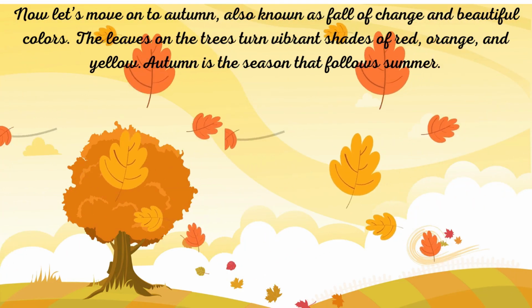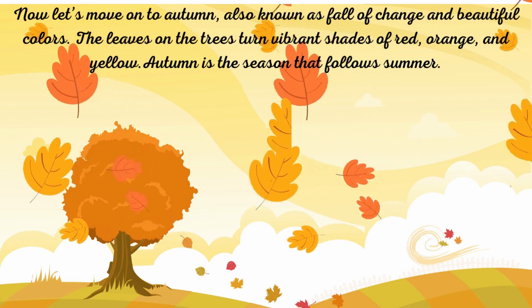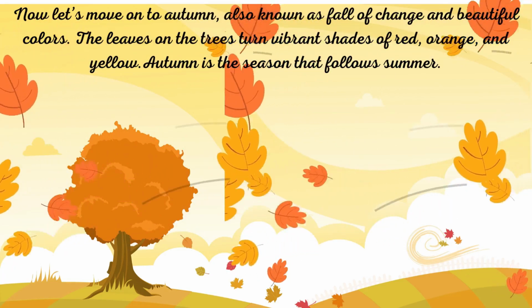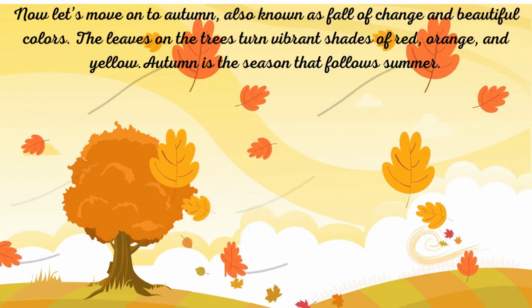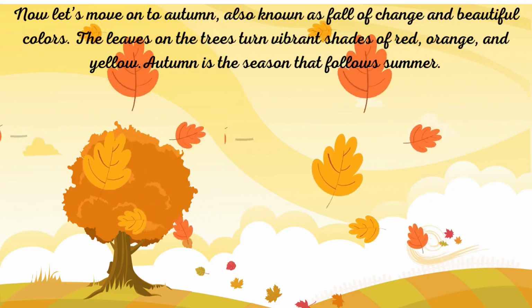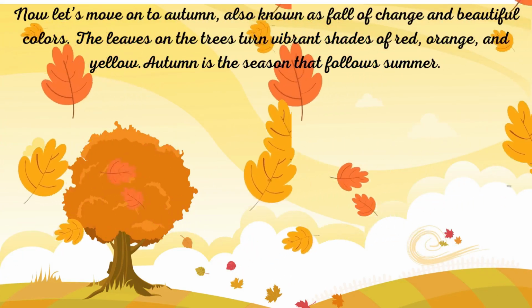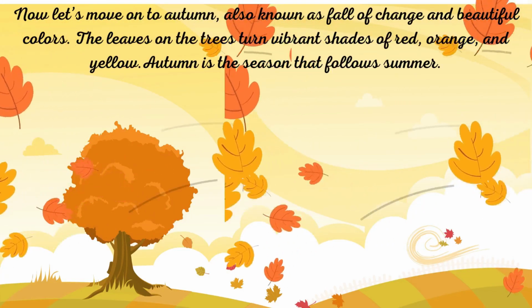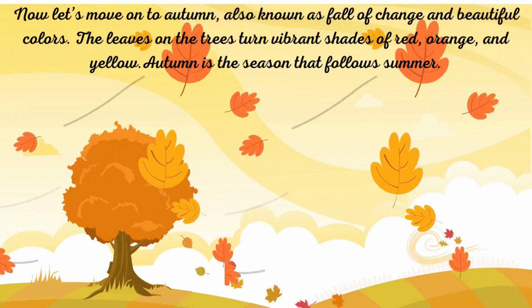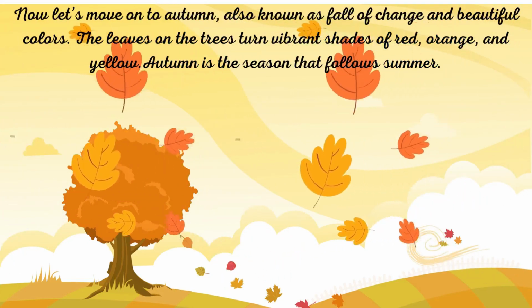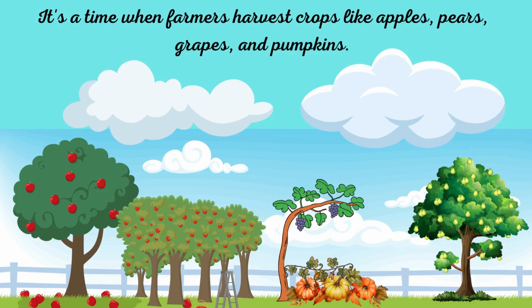Now let's move on to autumn, also known as fall, a season of change and beautiful colors. The leaves on the trees turn vibrant shades of red, orange and yellow. Autumn is the season that follows summer. It's the time when farmers harvest crops like apples, pears, grapes and pumpkins.